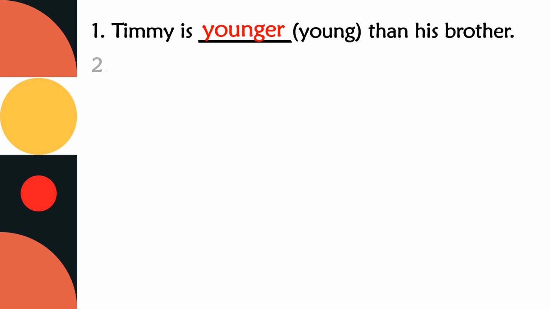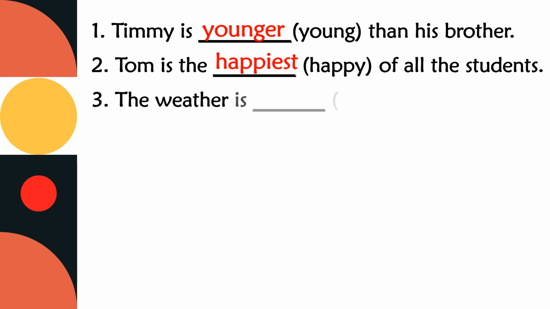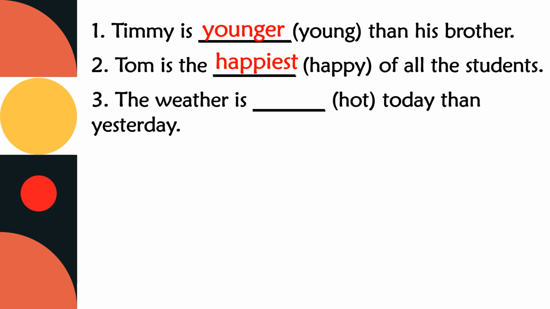Tom is the dash happy of all the students. Did you notice the definite article the is placed? So it is a superlative degree. So Tom is the happiest of all the students. The weather is dash hot today than yesterday. So there is than. So it is comparative. The weather is hotter today than yesterday.